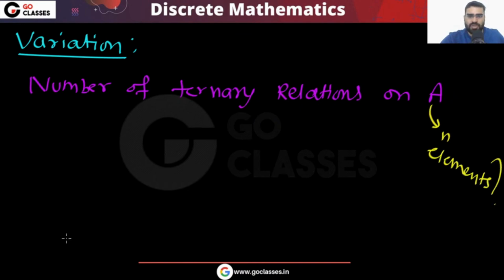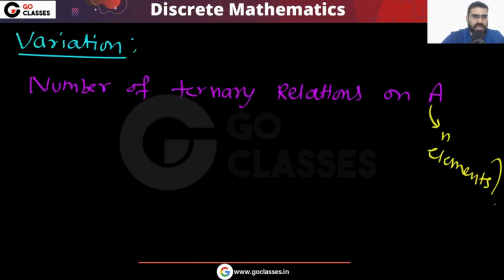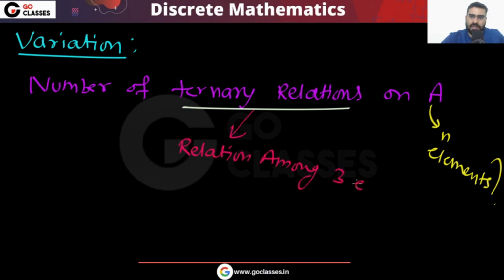So what is the answer for this question? This type of variation they can definitely create. What is the number of ternary relations on set A? First of all, let me explain what this ternary relation is. A ternary relation simply means that you have a relation among 3 elements. These elements can be the same or they can be different, but the point is that this is a relation among 3 elements.